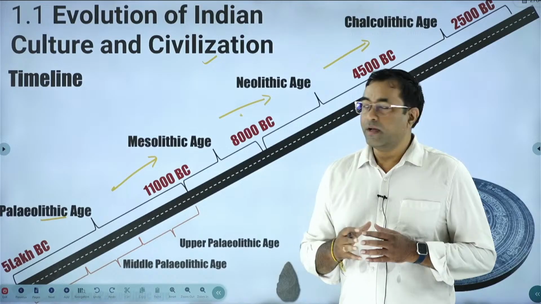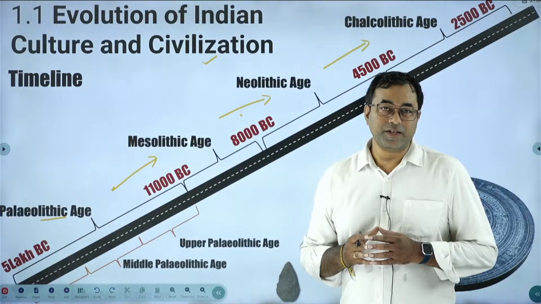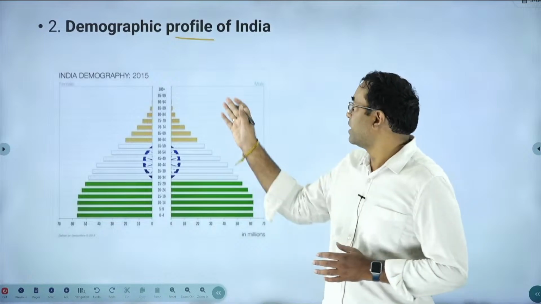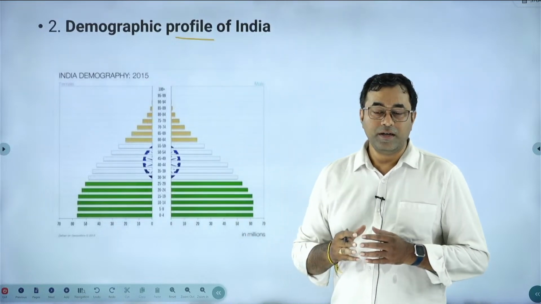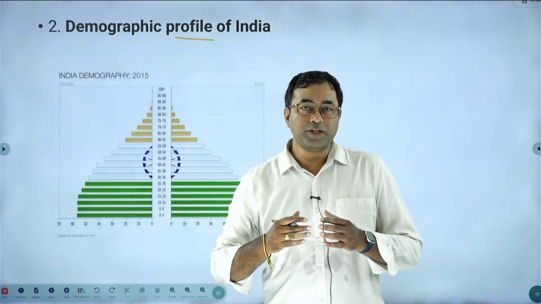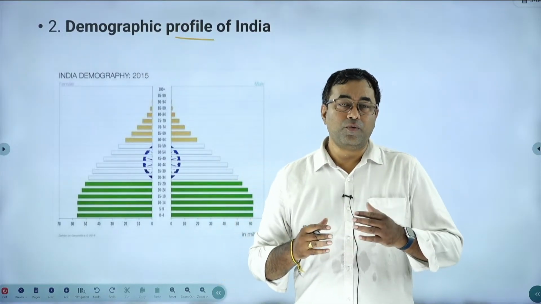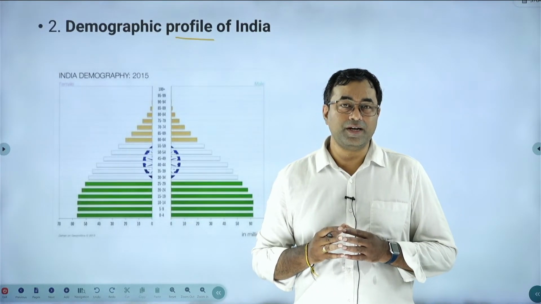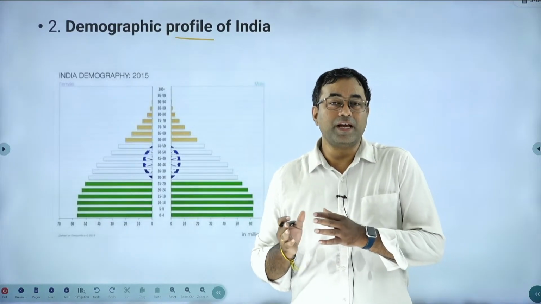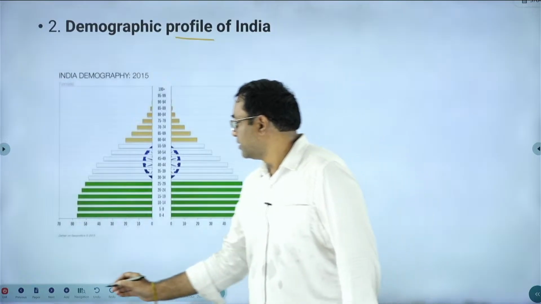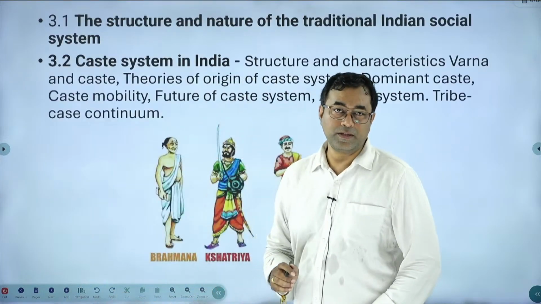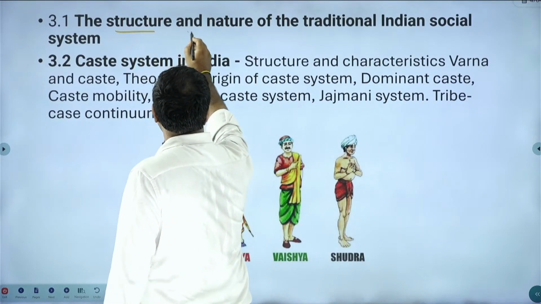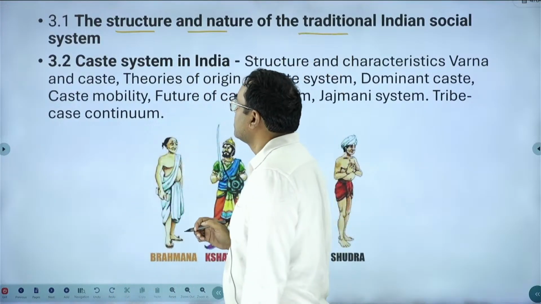As part of it, we will discuss Indus Valley civilization, Vedic civilization, and the impact of tribal cultures on Indian society, discussed as part of the demographic profile. And then later we will try to understand the population growth in the recent past and what the future projections are if there are any imbalances with respect to population growth in India. So, what will be the impact on Indian society will be discussed as part of chapter 2, paper 2 anthropology optional. And next is 3.1, structure and nature of Indian traditional social system.